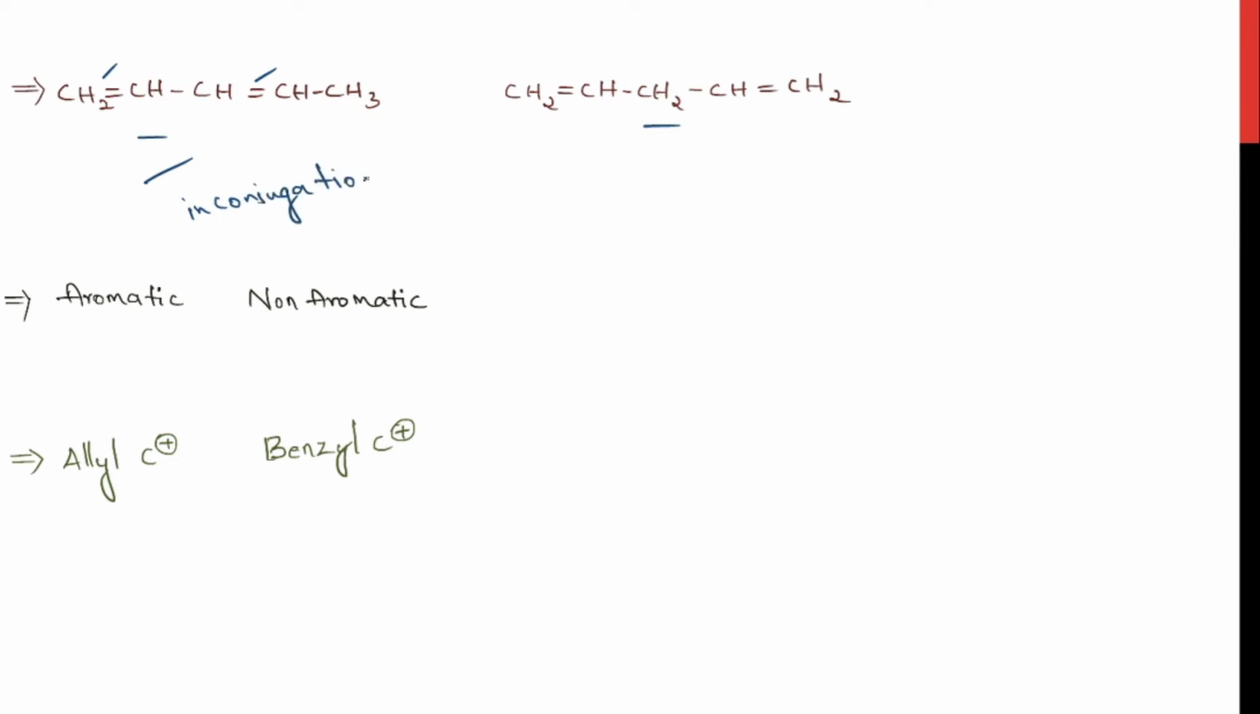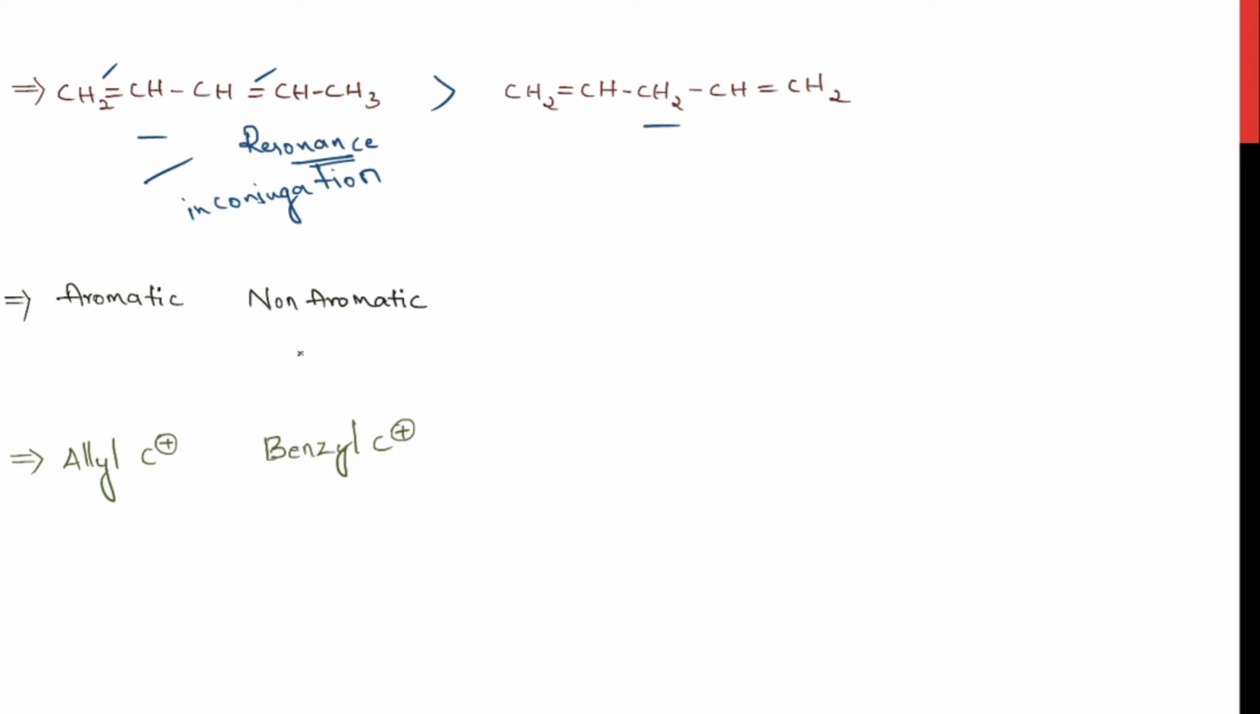So due to the conjugation, there would be resonance in the molecule. What did I tell in our previous video? When a molecule is having resonance, the energy of the molecule becomes lower. When the energy is lower, the stability is higher. So due to the resonance, this molecule is more stable than this molecule.